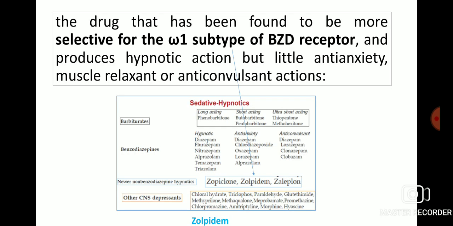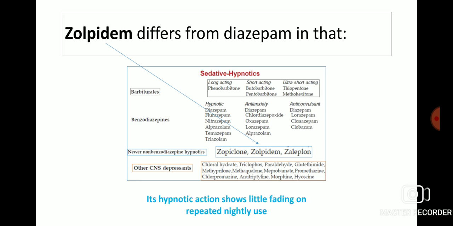The drug that has been found to be more selective for the omega-1 subtype of benzodiazepine receptor and produces hypnotic action but little anti-anxiety, muscle relaxant or anticonvulsant action is zolpidem, from the newer non-benzodiazepine hypnotic class. Zolpidem differs from diazepam in that its hypnotic action shows little fading on repeated nightly use.